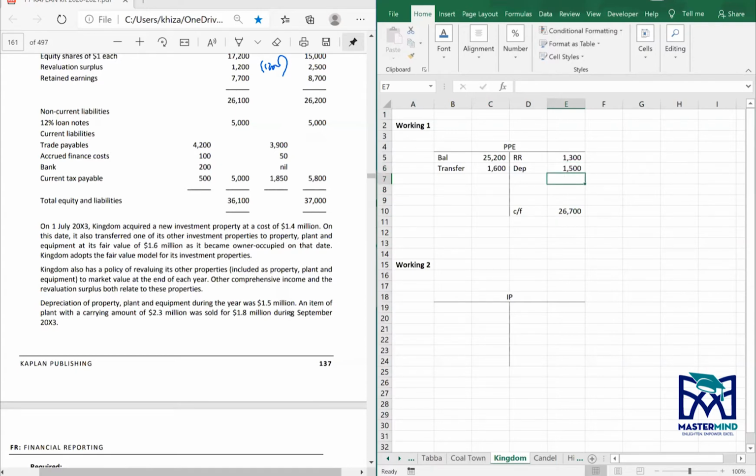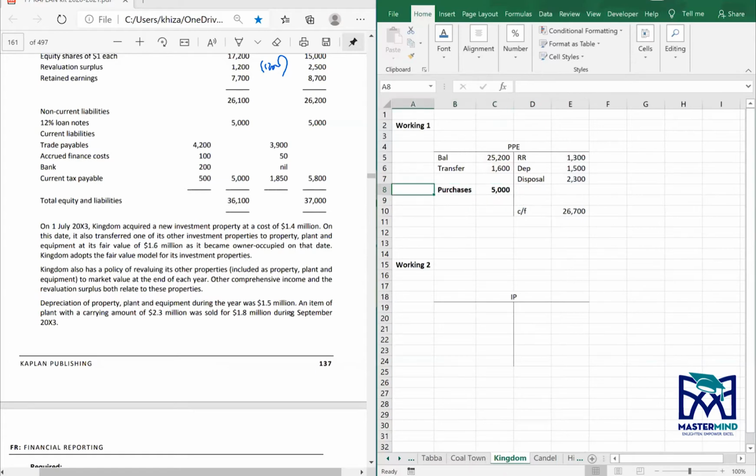Anything else? Yes, disposal, with a carrying amount of 2,300, 2.3 million. So that's it. Purchases is the sum of this side minus the sum of this side. So 5,000 purchases. You need to deduct it from investment.